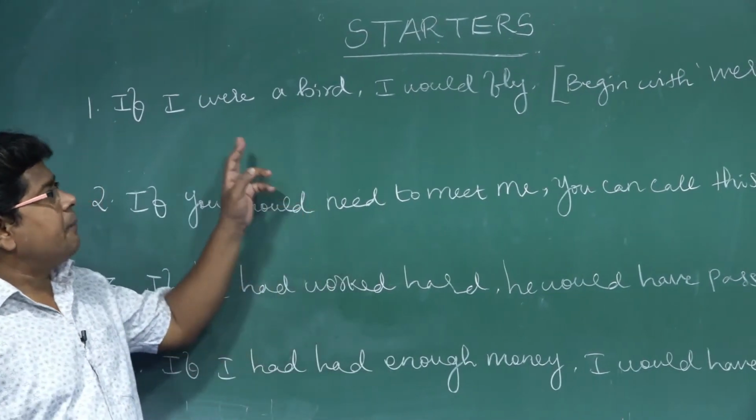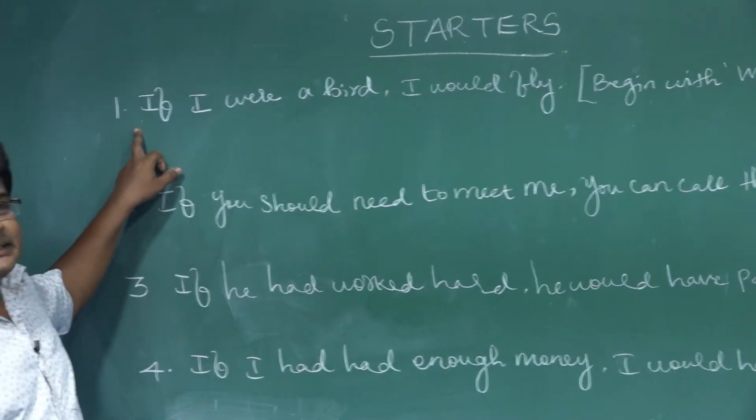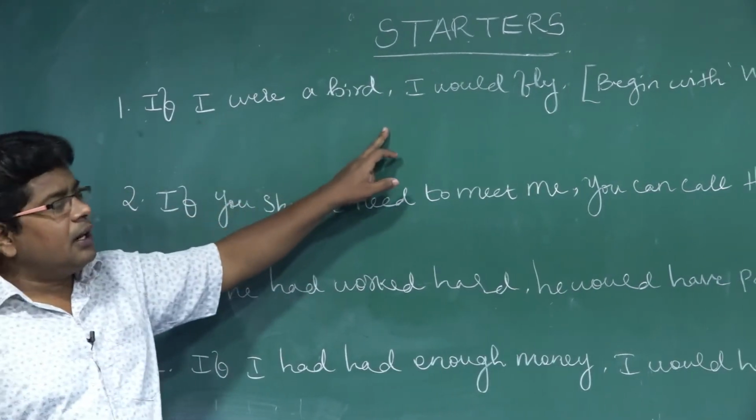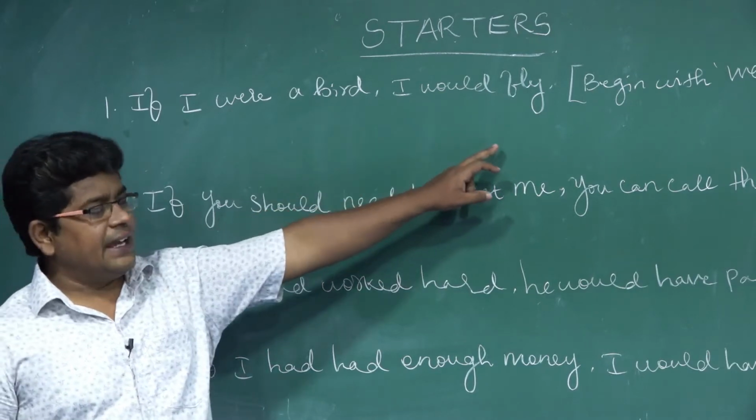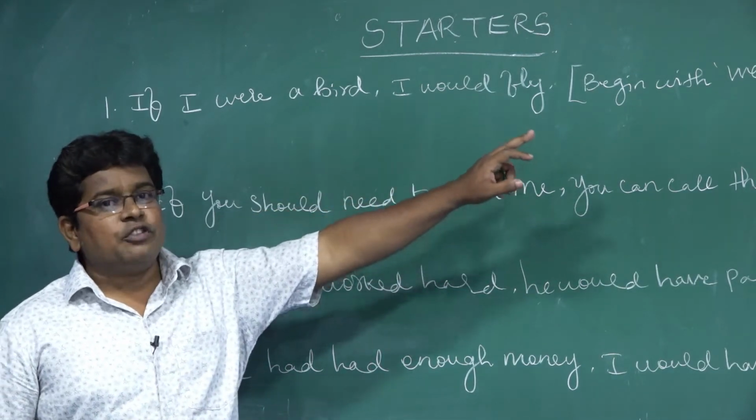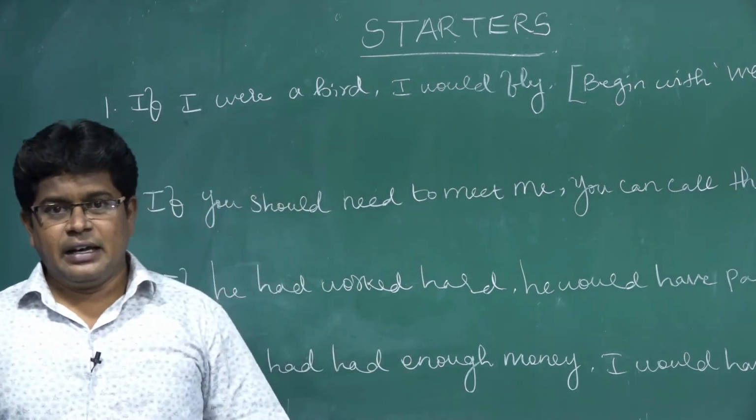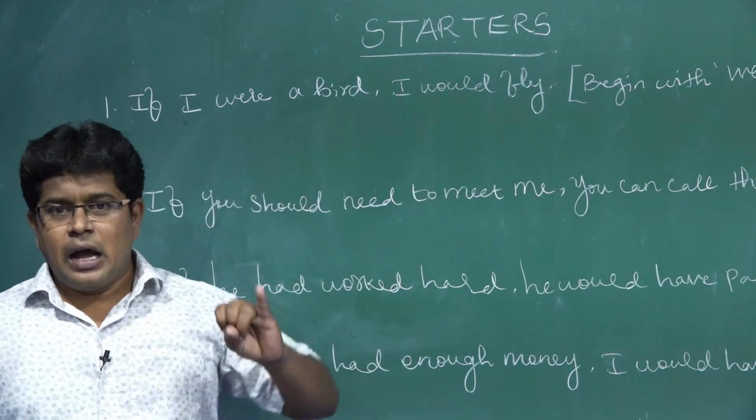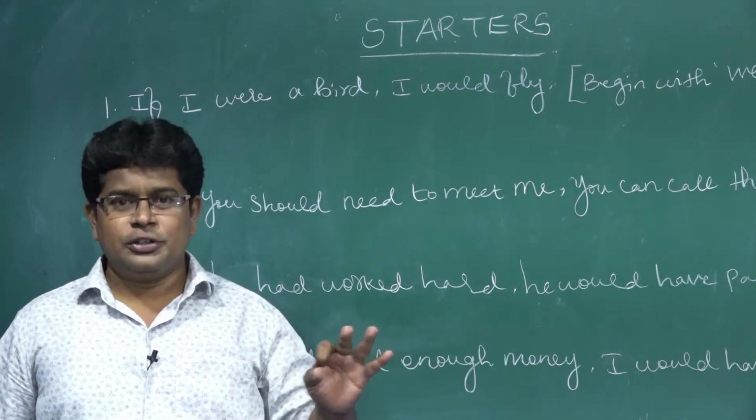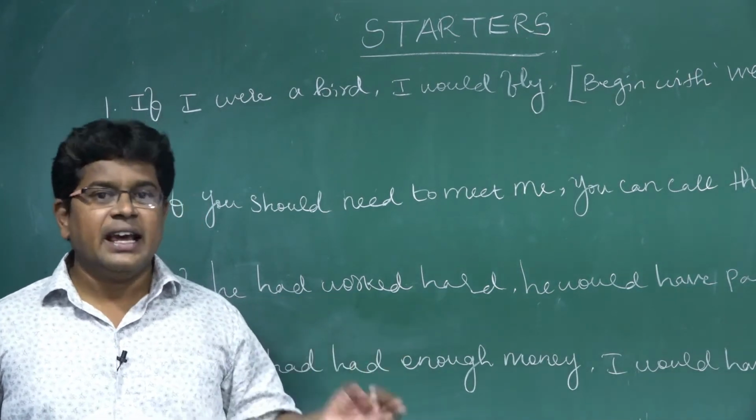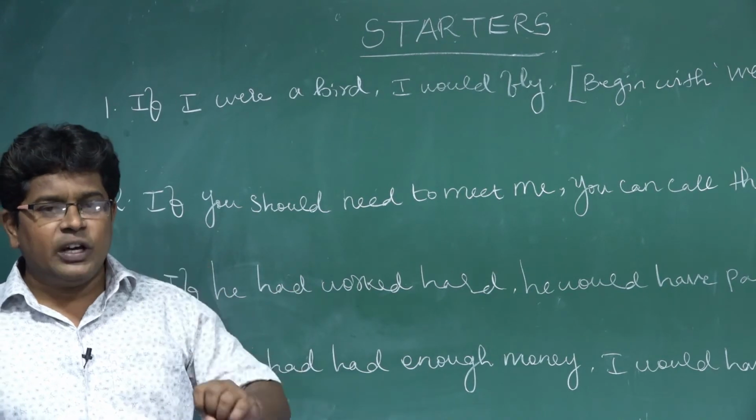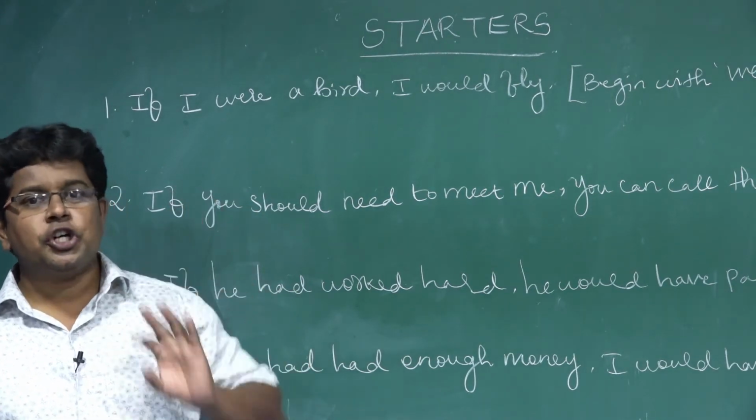Now we can see the first sentence. If I were a bird, I would fly. Begin with where? They may ask only 3 types of questions: begin with where, had or should. They won't ask anything apart from this. Either they may ask begin with where, had or should.